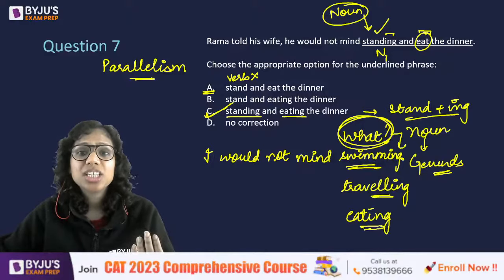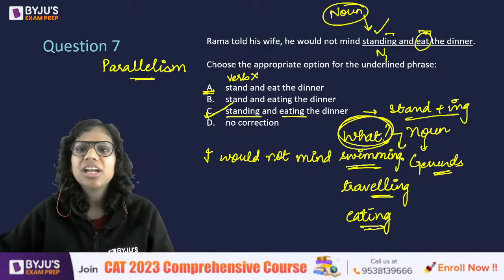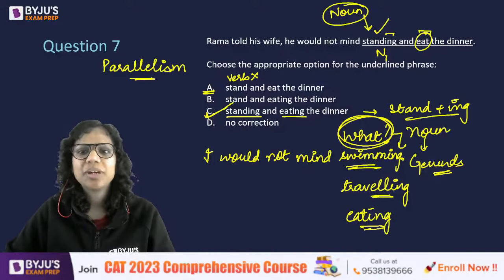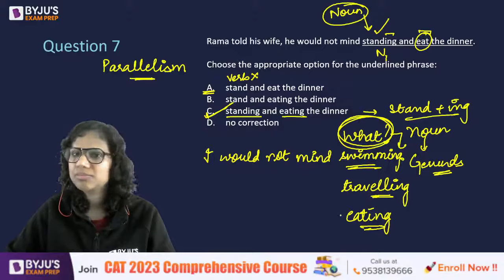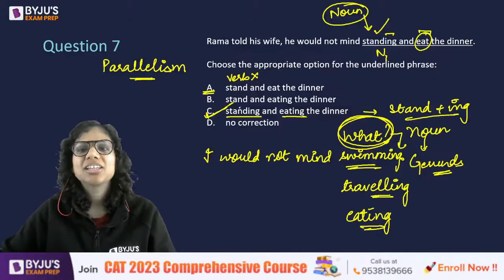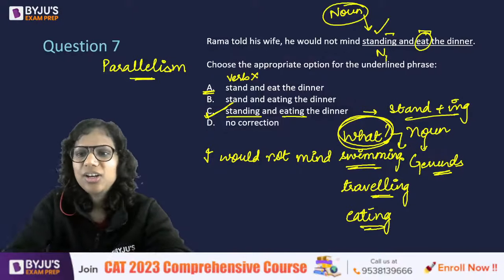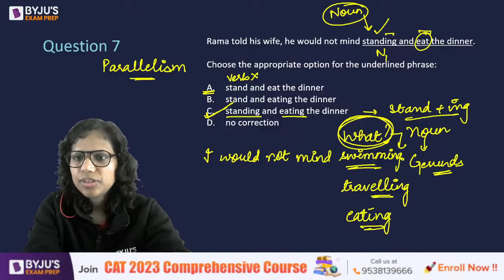What types of words answer what? Nouns answer the question what, right? So here I cannot use verbs. I would not mind swim, no. I would not mind travel, no. I would not mind eat, no. I would not mind standing, eating, swimming, traveling. I need nouns here. Hope this helps.